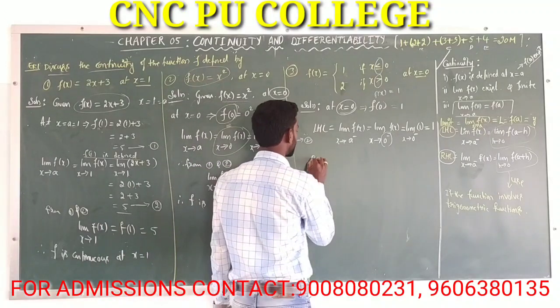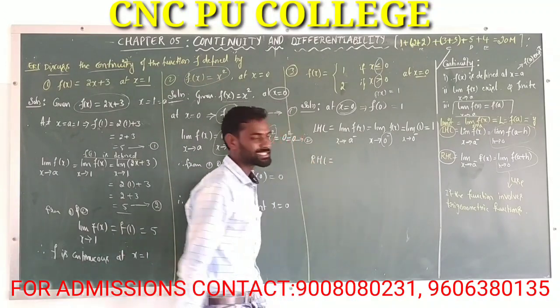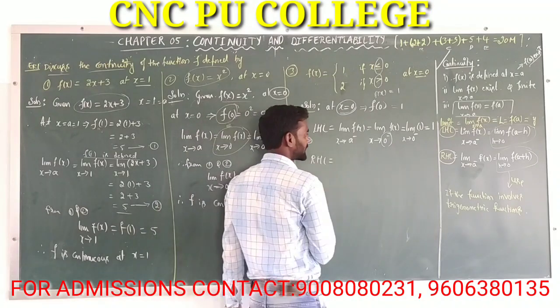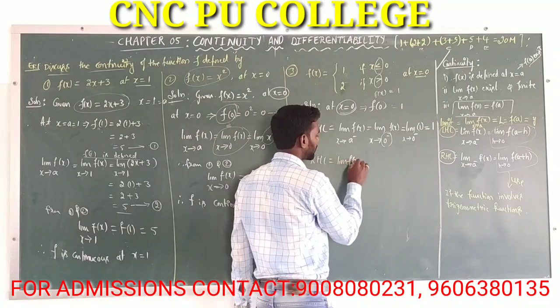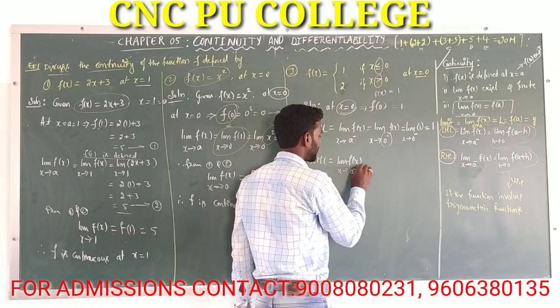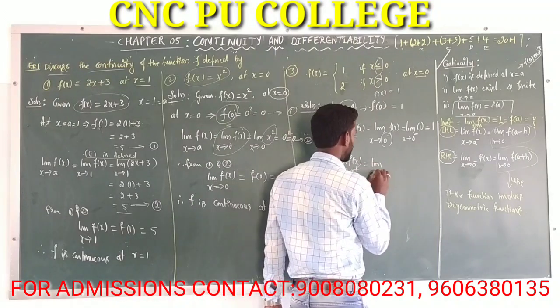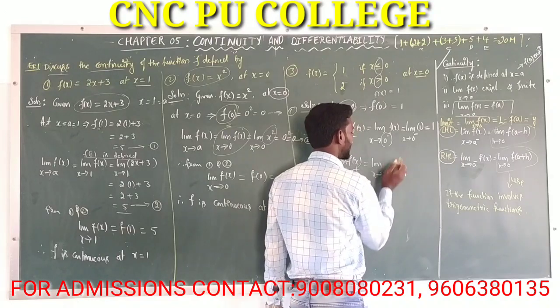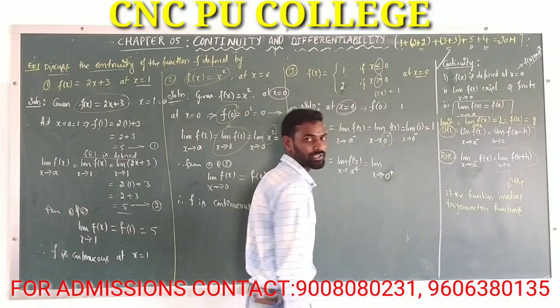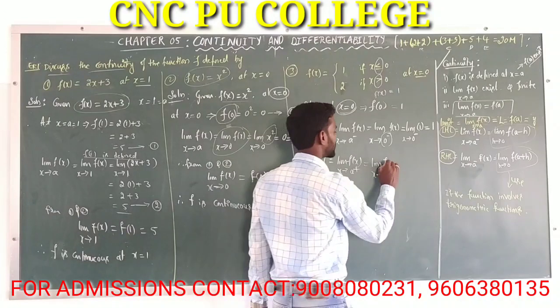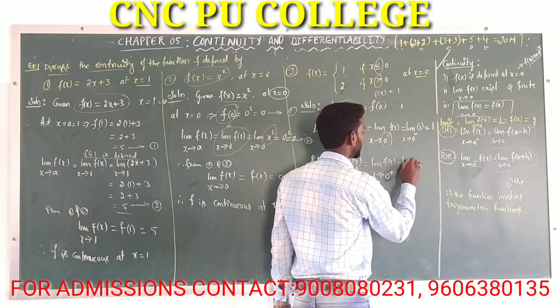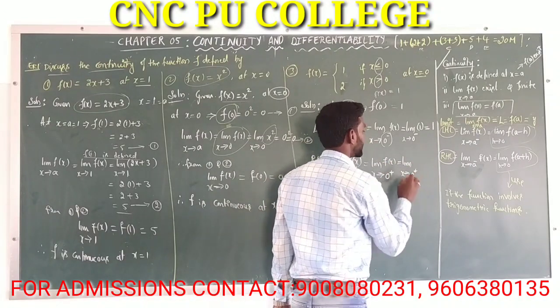Alright, next. Similarly, right hand limit RHL is equal to limit of f of x as x tends to a plus, that is limit as x tends to 0 plus f of x.